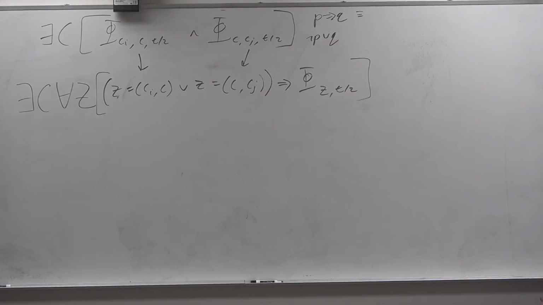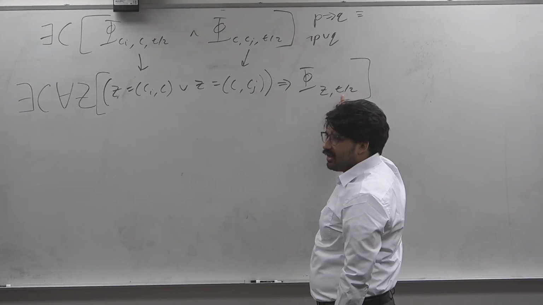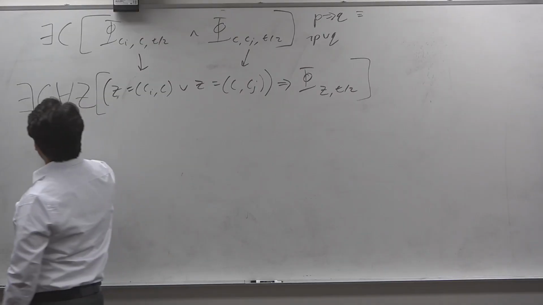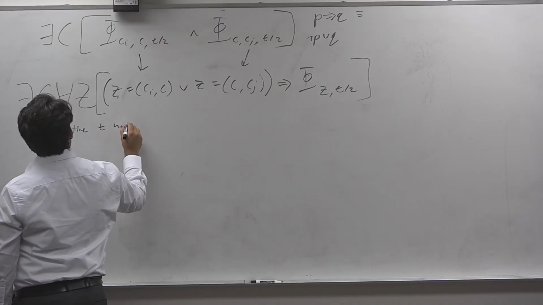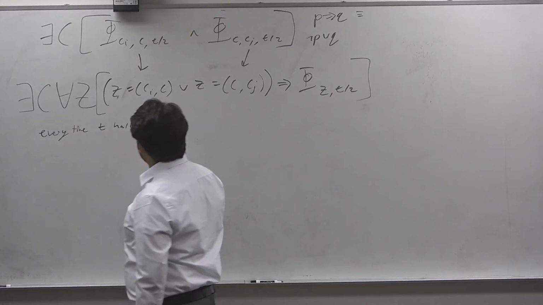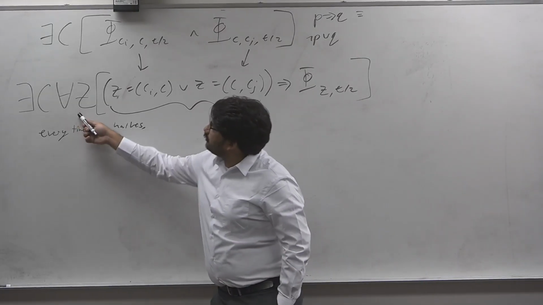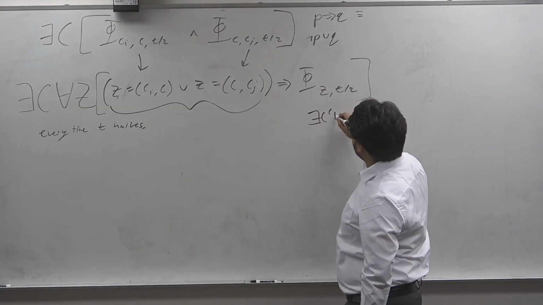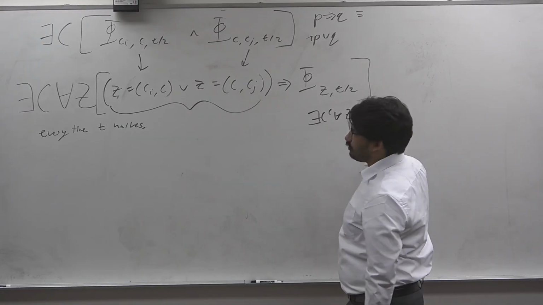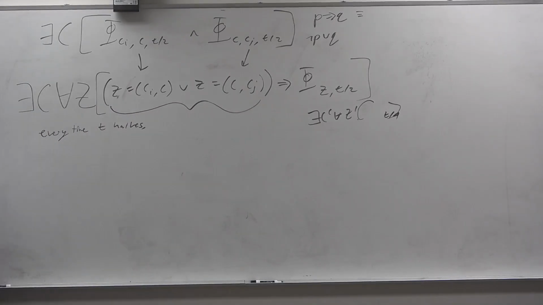Number two, why is this formula smaller? So first off, this is going to half and half and half again. So every time T halves, what happens to the size of the formula? Approximately this thing gets added in front, right? So it would be exists C for all Z, this implies, and then this would be some exists C prime for all Z prime, and then there would be some other formula, T over 4, and so on, right? And that would repeat over and over until we got to some base case.